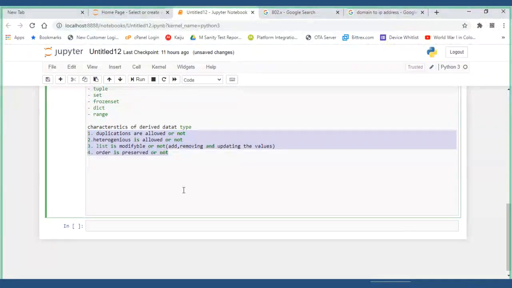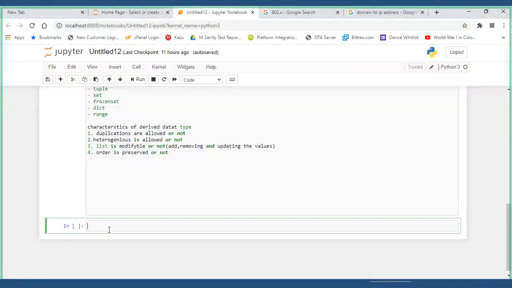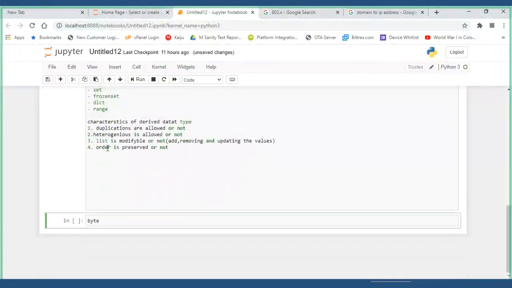Now first we will start with bytes. Let us start with bytes, because we have so many. First we'll take bytes. What is meant by a bit? You tell me that first. What is meant by a bit? Bit means bit of data, they say, right?